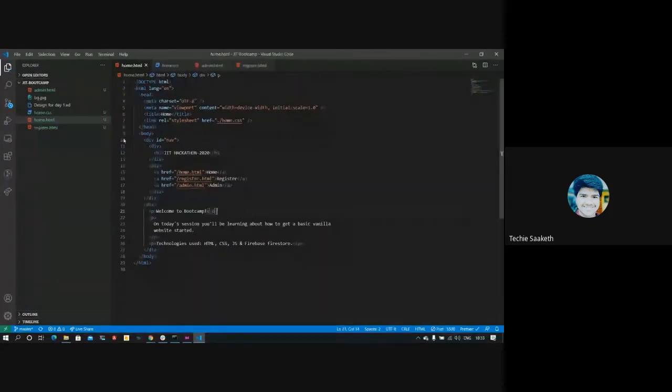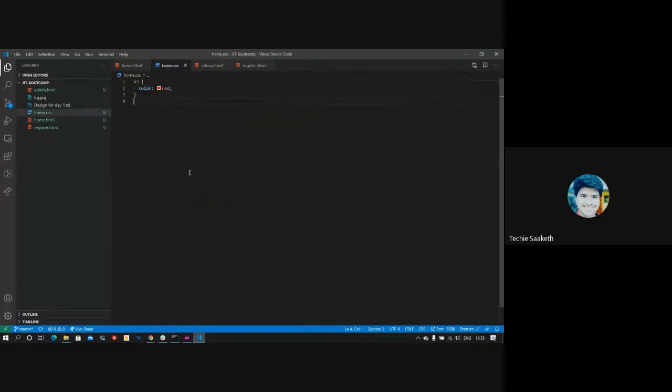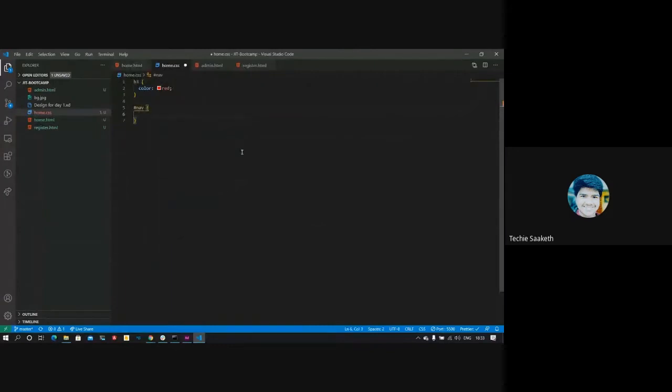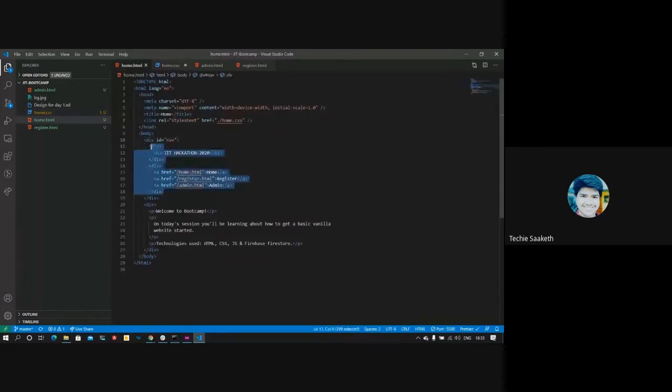When you want to target a div, there are actually many other divs here too. If we target divs generally with CSS, that property may also get applied to these other divs. So we'll give this one an ID, and then we'll style it using the ID. To style using an ID, we use the hash symbol with the ID name. Here the ID is nav, so I'll write hash nav. Whatever properties I give here will get applied only to this part.